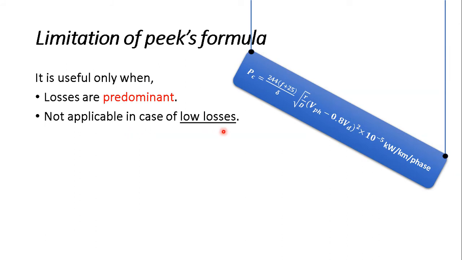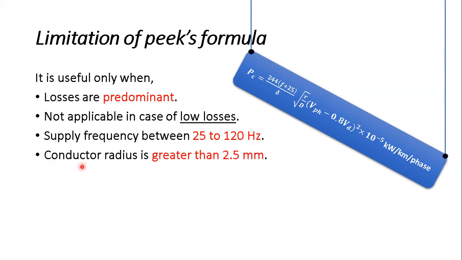So we have to use another method to find out the corona loss in case a very minimum loss is there in the system. Here f is the frequency, and its range lies between 25 to 120 hertz. So if your frequency is in between them, we can use Peek's formula. Your conductor radius should be greater than 2.5 millimeter. The ratio of E by ED, where E is your voltage to neutral and ED is your critical disruptive voltage, so the ratio of V by VD or E by ED should be equal to 1.8.